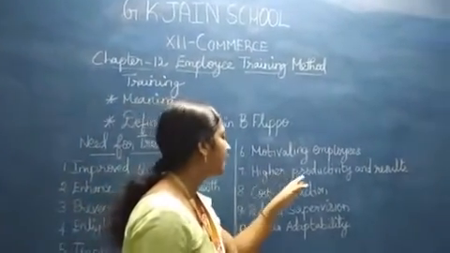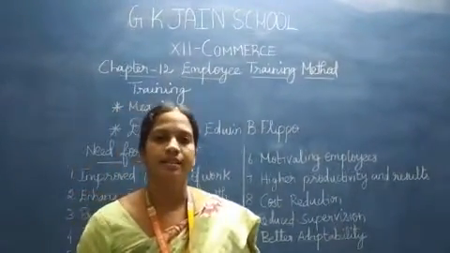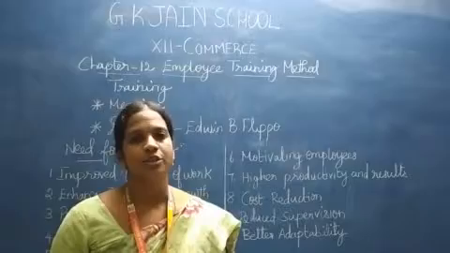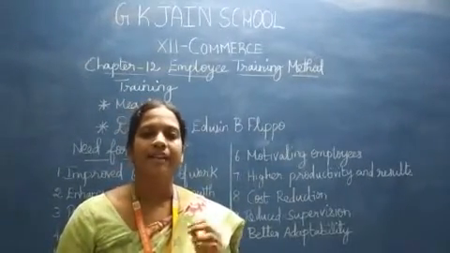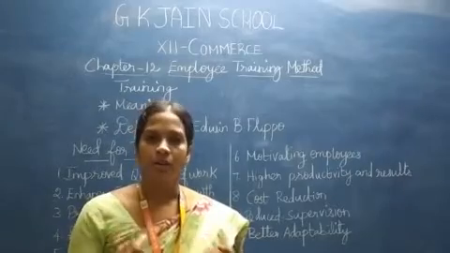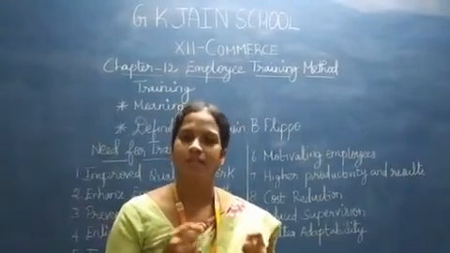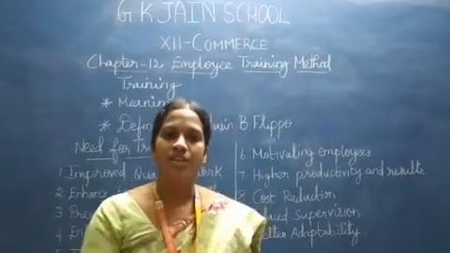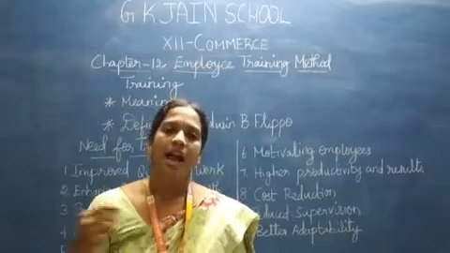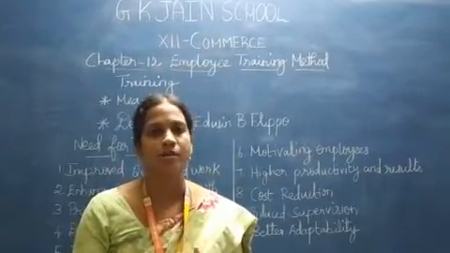Next, we have higher productivity and results. Higher productivity and results means that when proper training is not given to the employee, he uses his own skill and tries to do it without having knowledge about the job. They do all the work very slowly because they are not given any training. Each time they want to ask another person and then do it. It will take a lot of time. So it is a slowing down process also.